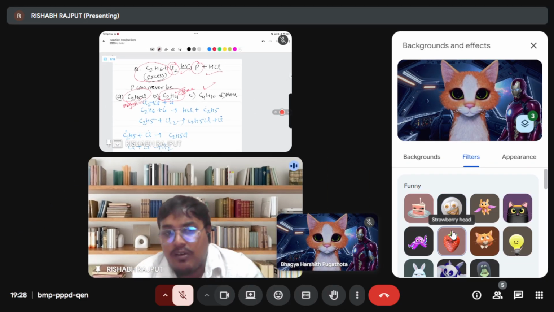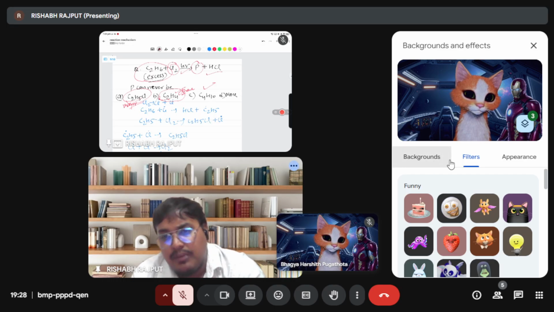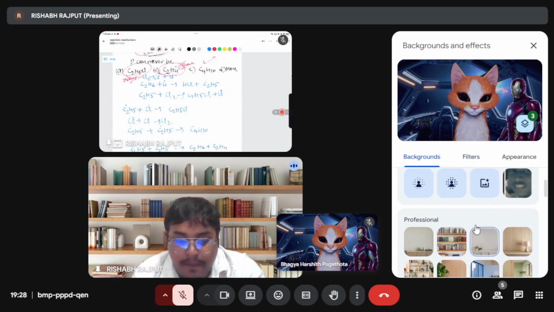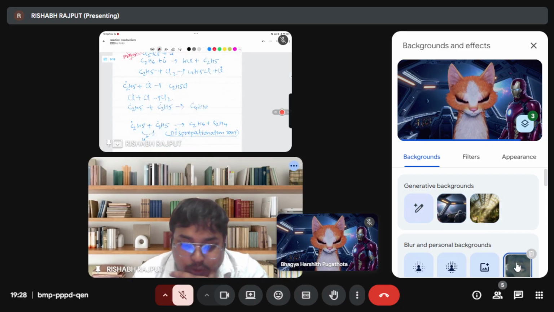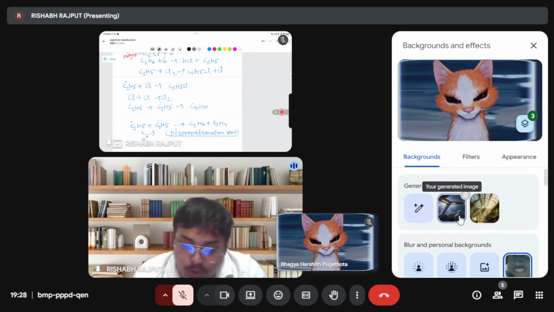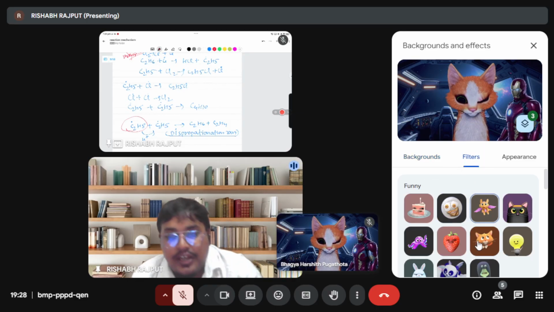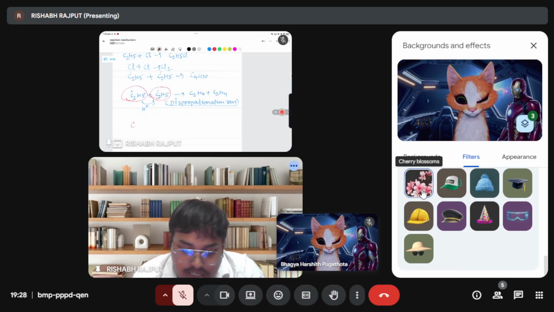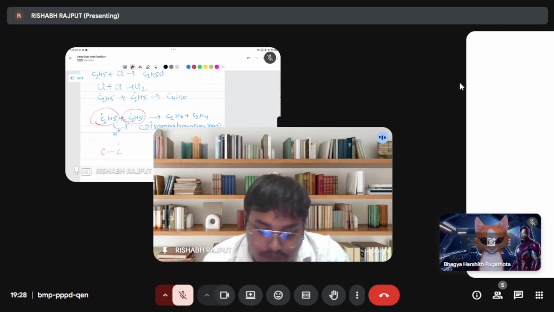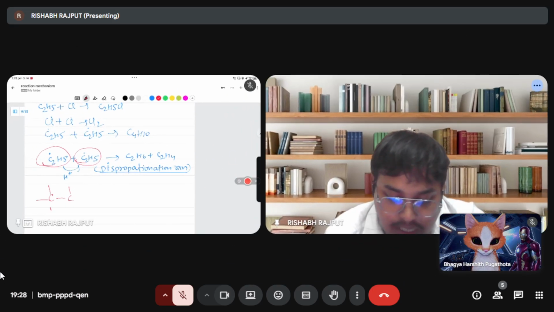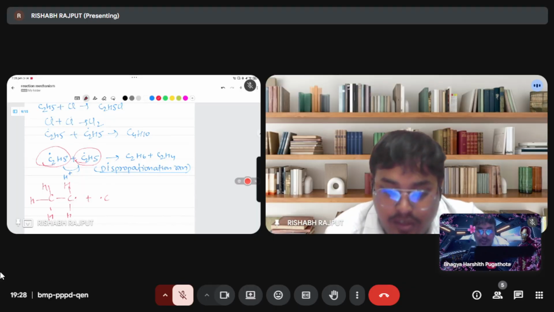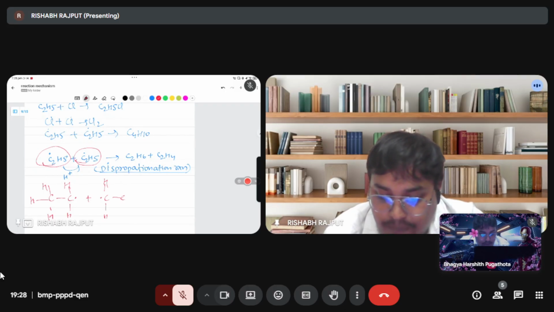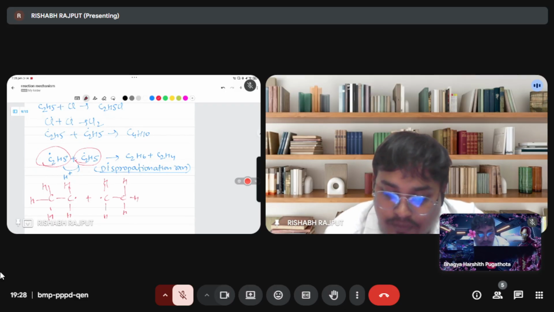At JEE Advanced, they will ask this type of question, because JEE Main will not ask, NEET also will not ask, but JEE Main and Advanced can ask. What happened actually? I told you we have a free radical ethyl group. Yes or no? These two carbons we have. Here three hydrogens are there, here two hydrogens only, and the free radical is here. Here also two hydrogens and this will be there.